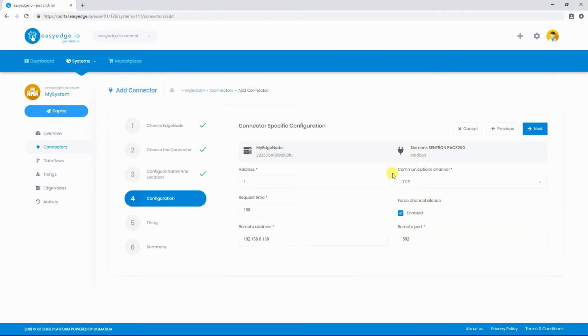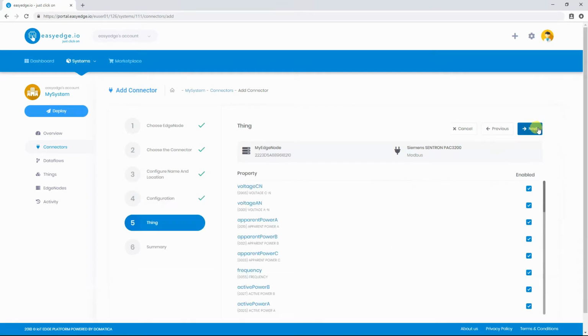Check the specific configuration for this connector, such as Modbus addresses and communication channel. Click Next, and you will see the available properties for this connector.